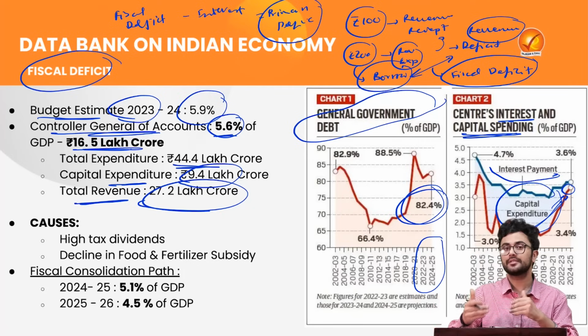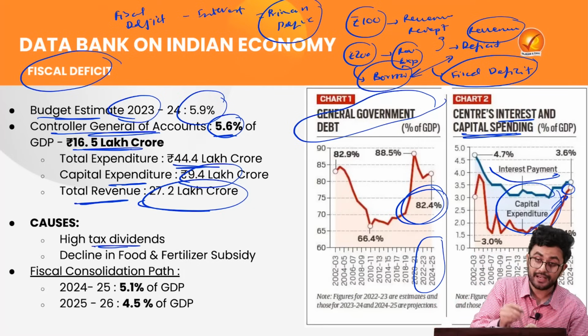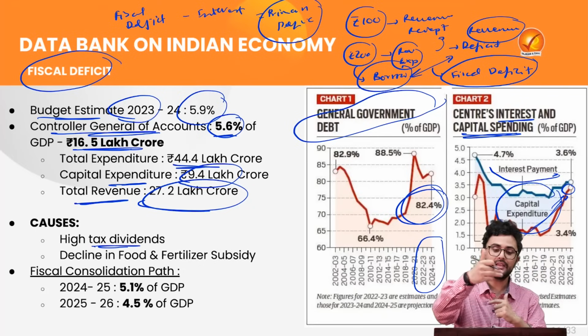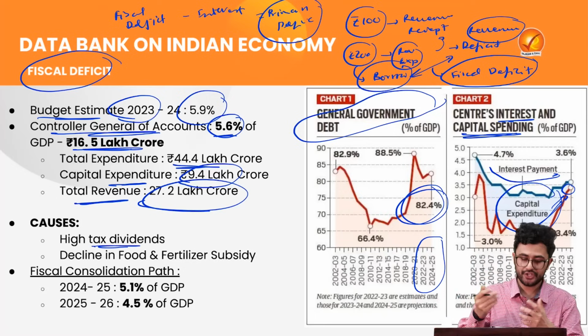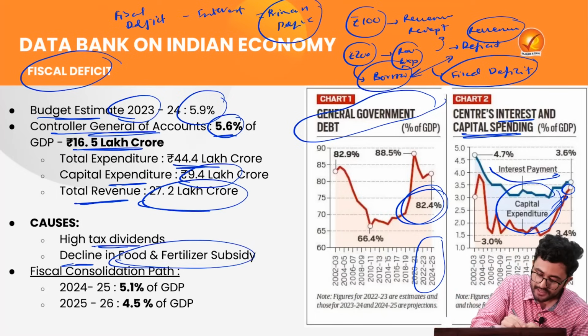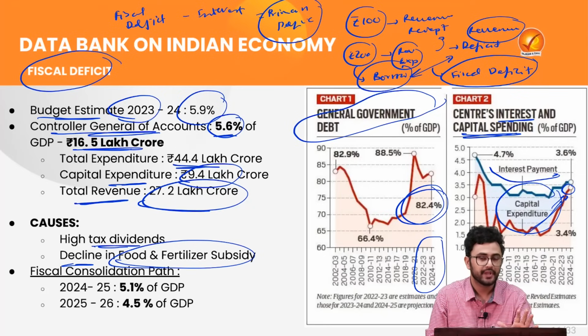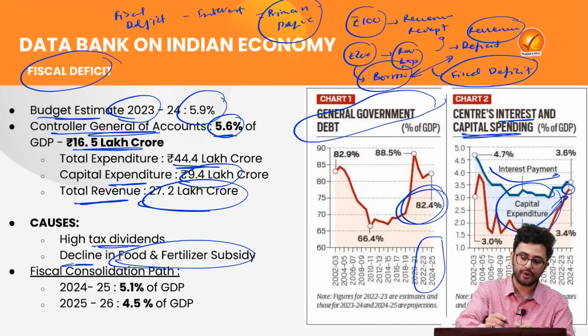Now, what are the causes of the reduction in this fiscal deficit? The first is obviously that the tax revenue has increased. The income of the government has increased. So my income was 100; if it increases to 150, I wish. And then there has been a decline in the food and fertilizer subsidy. Thus, the government is now taking a consolidation path where it is striving to achieve 5.1% of GDP by this financial year of 2024.